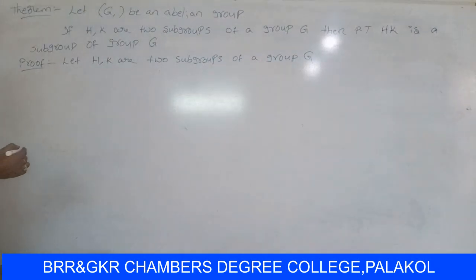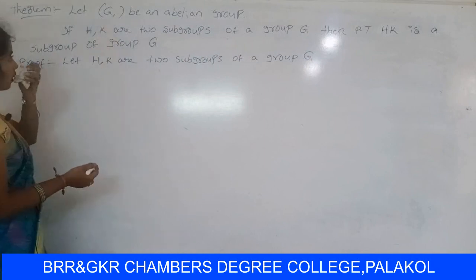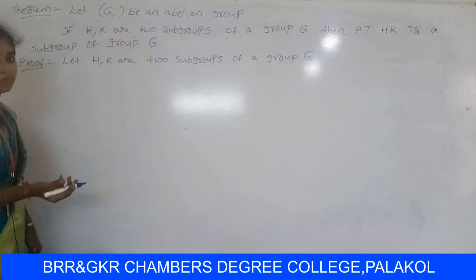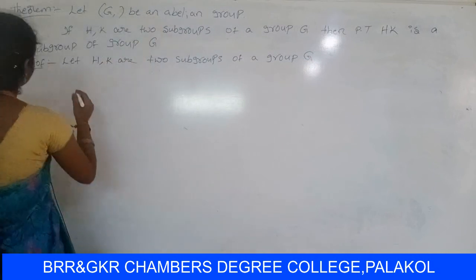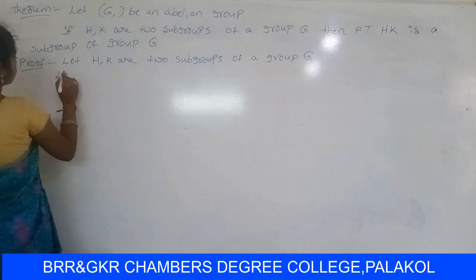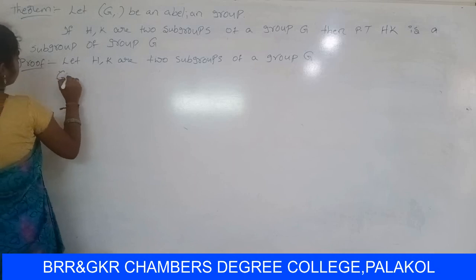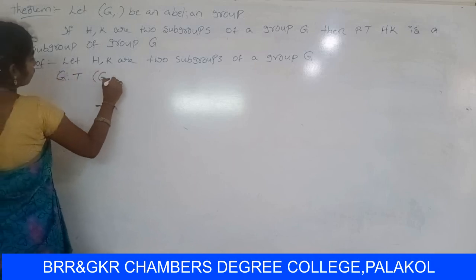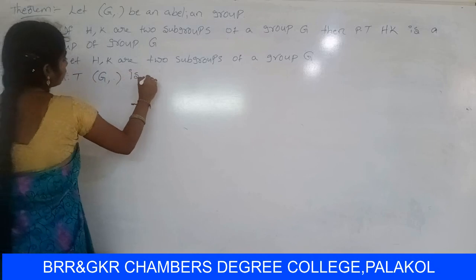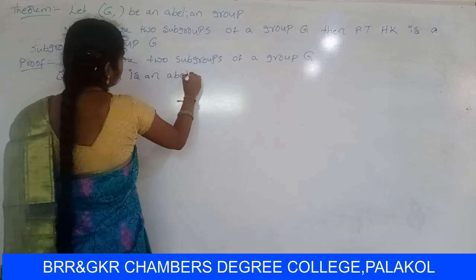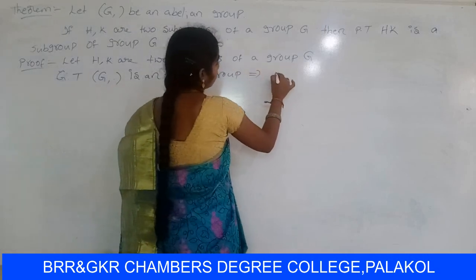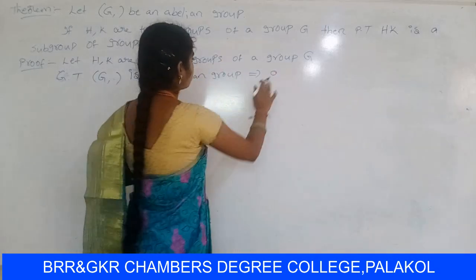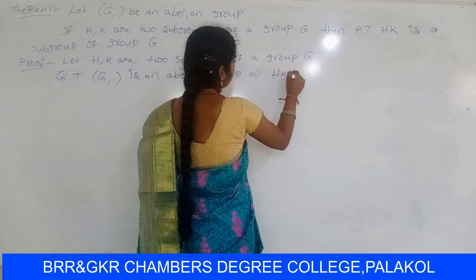So first of all, already you know that Z comma dot is an abelian group. That means it can be written as HK equal to KH. So given that Z comma dot is an abelian group, that means HK equal to KH.